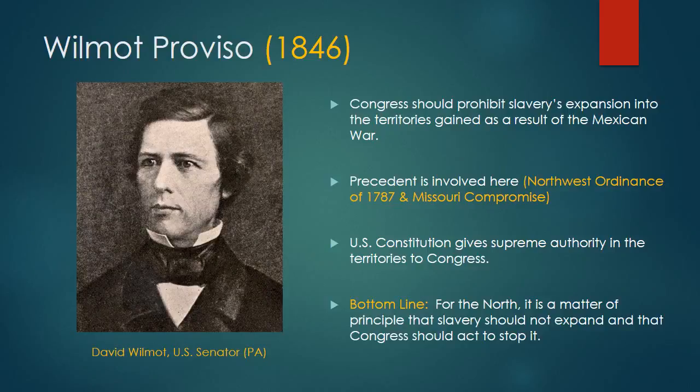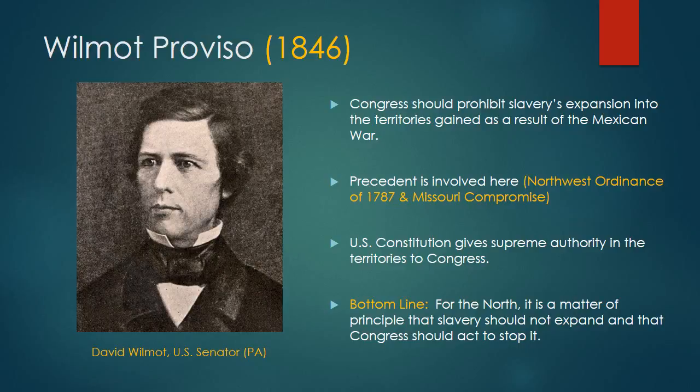The northern attitude is all embodied in what is known as the Wilmot Proviso. And guys, all a proviso is an attachment to a law. In 1846, when the Mexican-American War first began, a man by the name of David Wilmot, a senator from Pennsylvania, as part of a bill that was going to fund the war effort, attached a proviso to it. What this proviso basically stated was that any territory gained as a result of the Mexican-American War, slavery would be barred. It would be prohibited from going there.